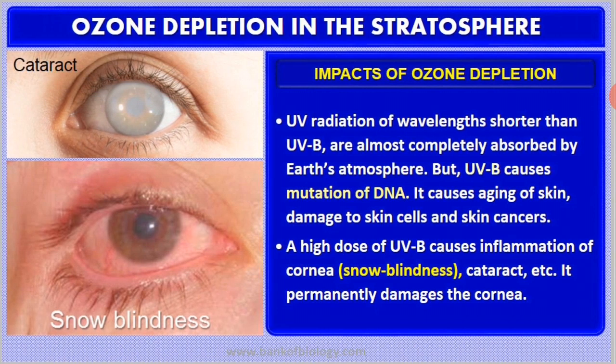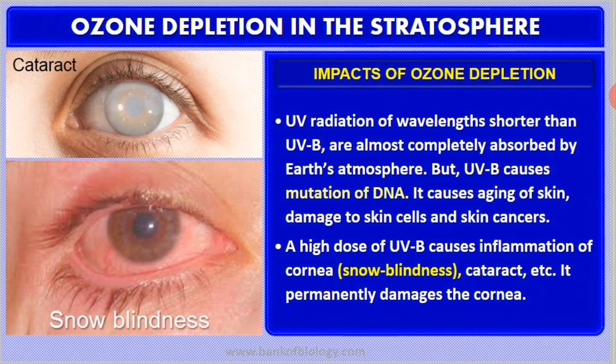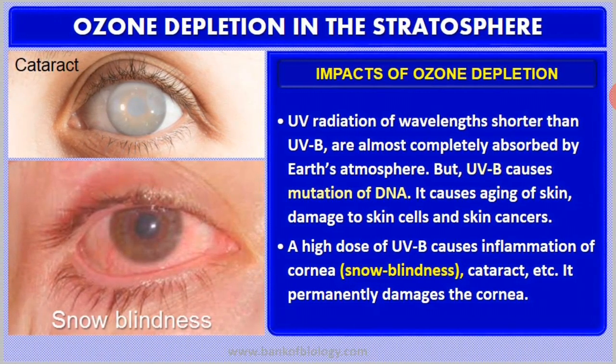So ozone depletion has many more impacts on human beings. If there are so many impacts of ozone depletion, what best can be done for this?